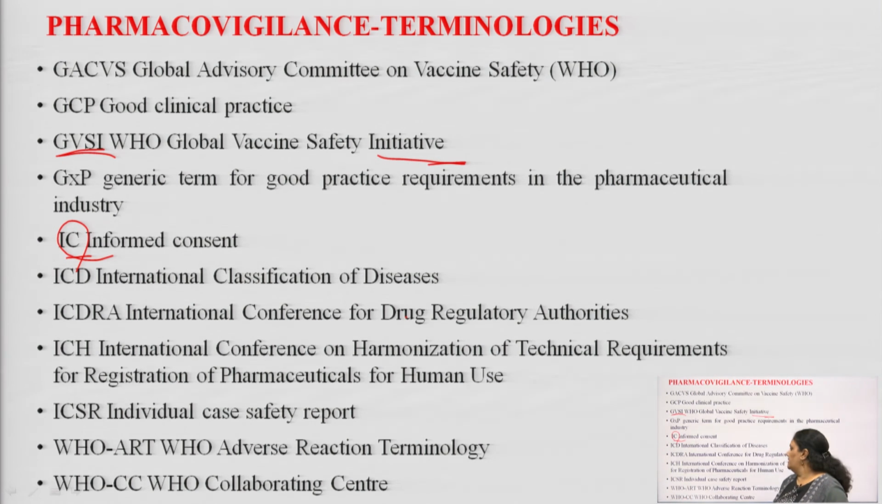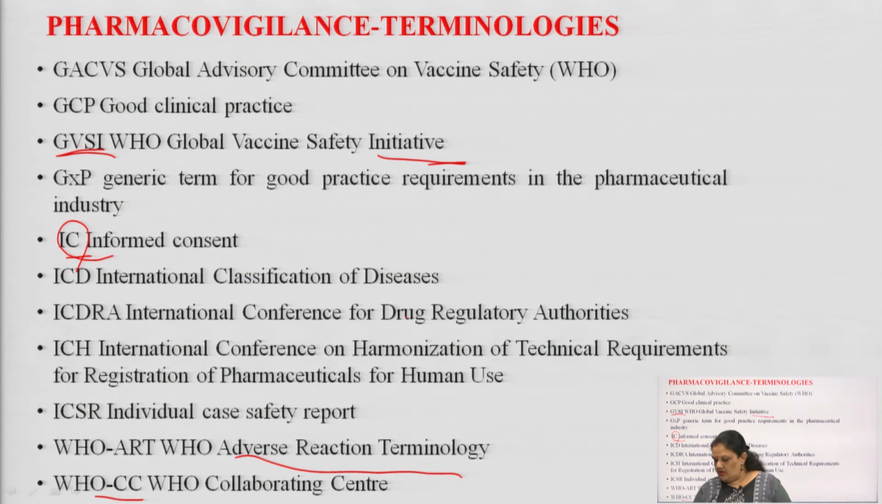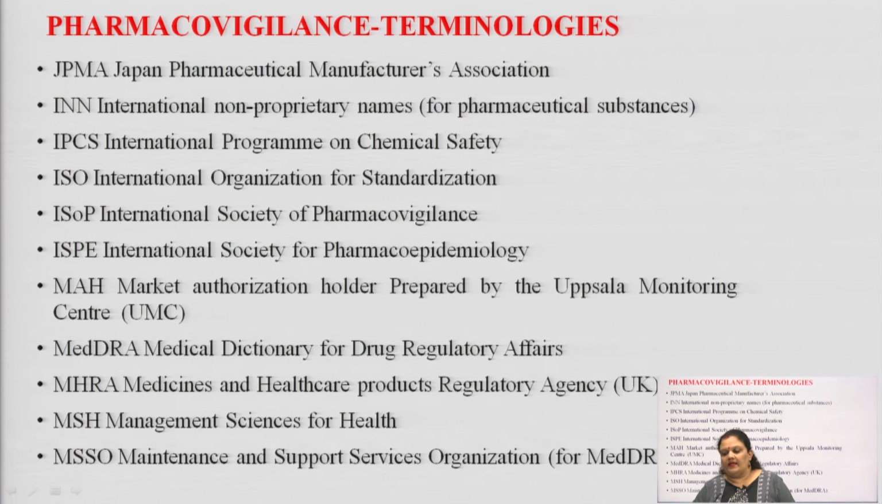WHO ART, ART means Adverse Reaction Terminology. Next is WHO CC, CC here is WHO Collaborating Centers. Few more are JPMA, Japanese Pharmaceutical Manufacturers Association. Then we have INN, which you also covered in our previous classes, International Non-Proprietary Name, basically for the pharmaceutical substances. IPCS, International Program on Clinical Safety.